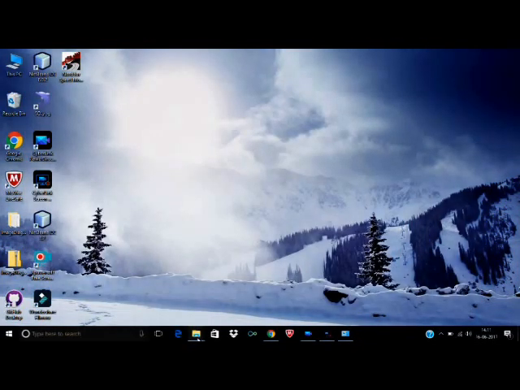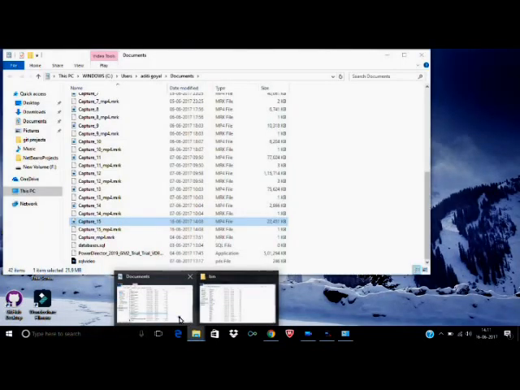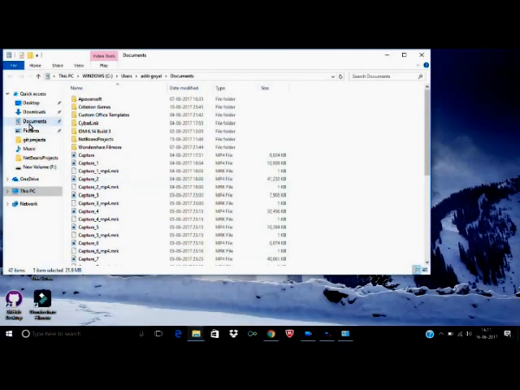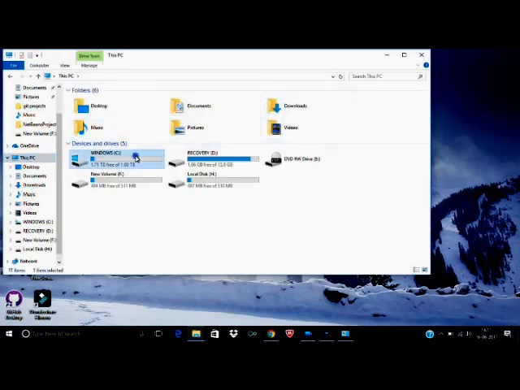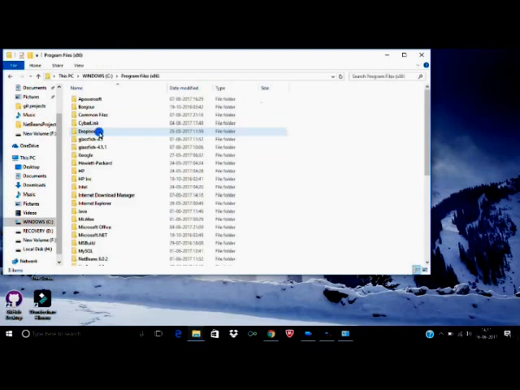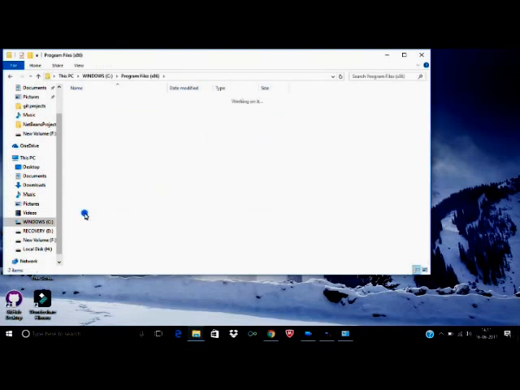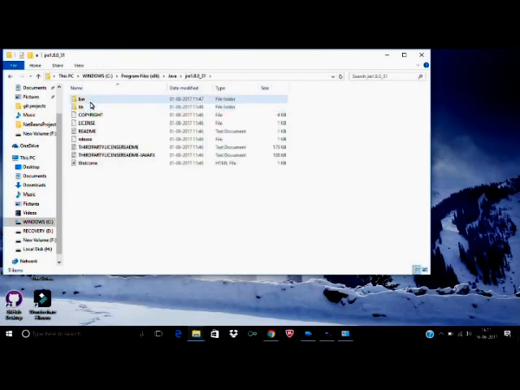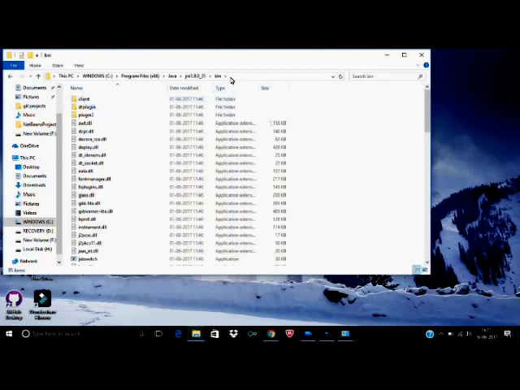Again open this C drive. Go to program files, Java and JRE. Again bin folder and copy this path.